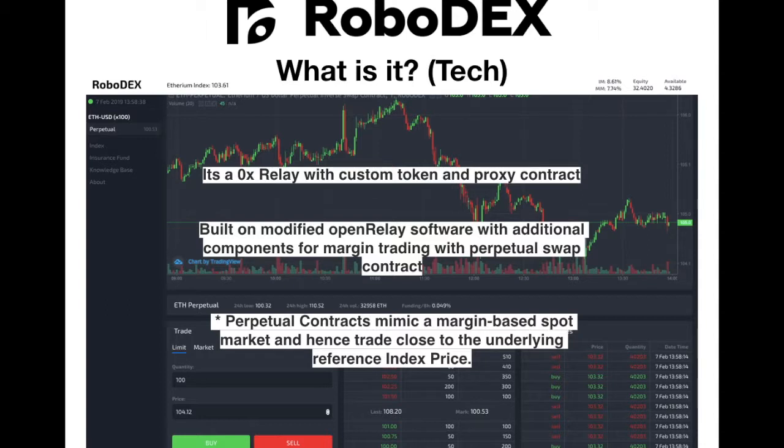So what is it? It's basically a 0x relay with custom token and proxy contract. It's built on modified openRelay software with additional components for margin trading with perpetual swap contracts. So our perpetual contracts mimic a margin-based spot market and hence trade close to the underlying reference index price. The idea was that we wanted something that would work on the current 0x protocol.